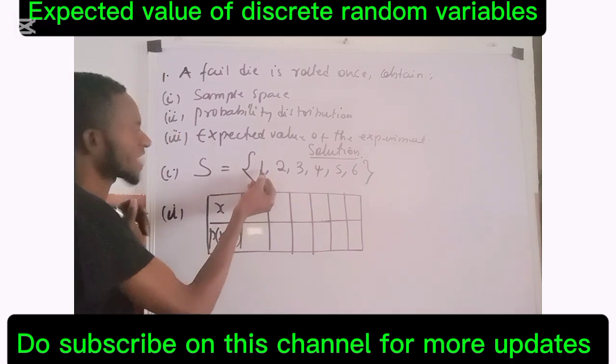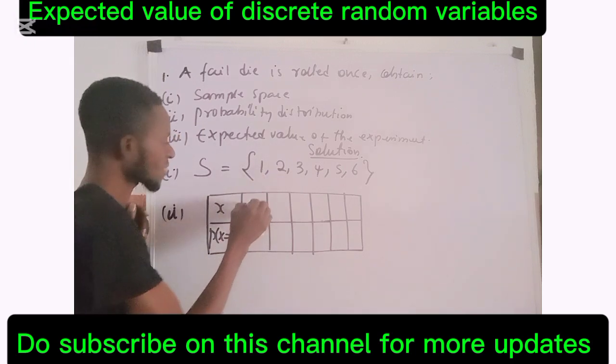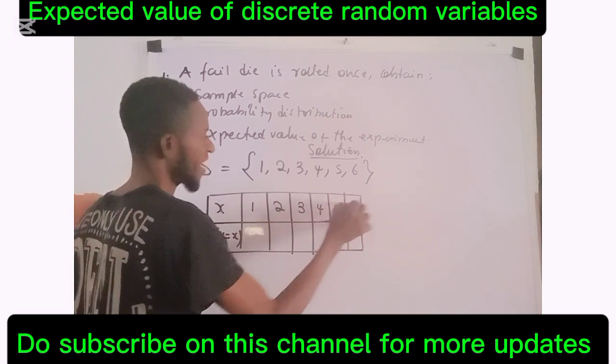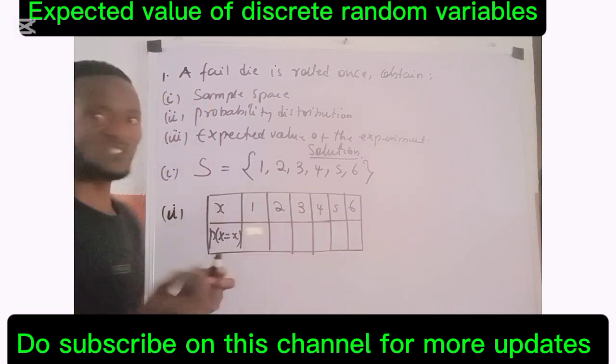The first value of that random variable here is 1. So I have here 1, 2, 3, 4, 5, 6. These are the possible values.